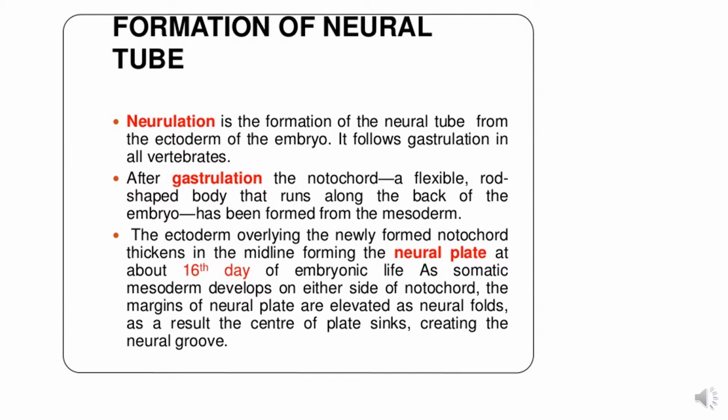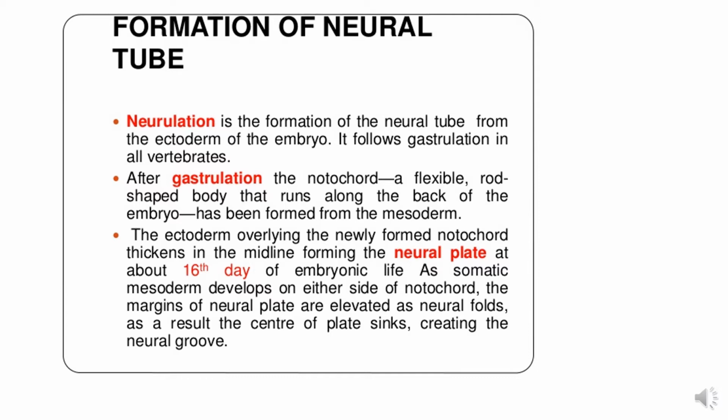So neurulation basically is the process of formation of the neural tube from the ectoderm of the embryo, and it occurs in all vertebrates.